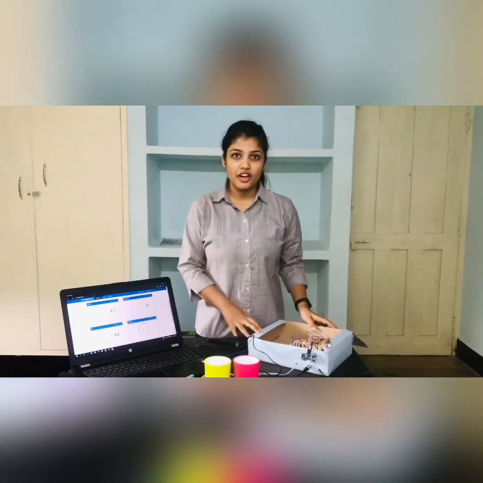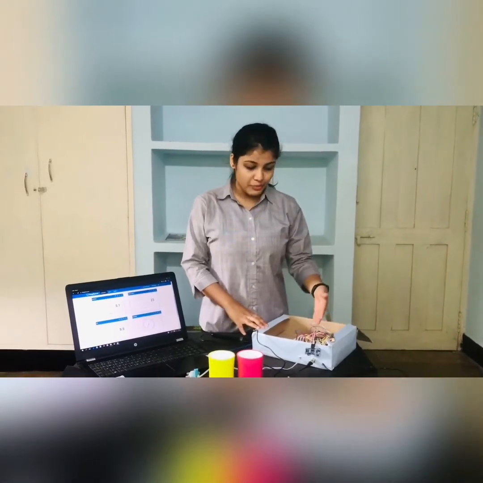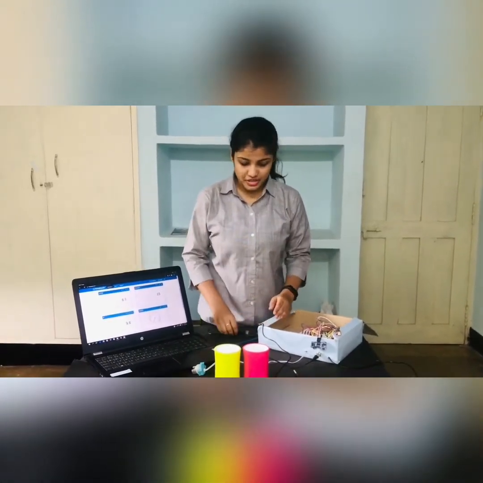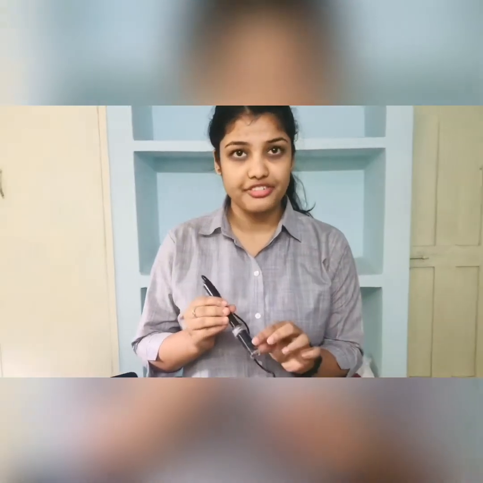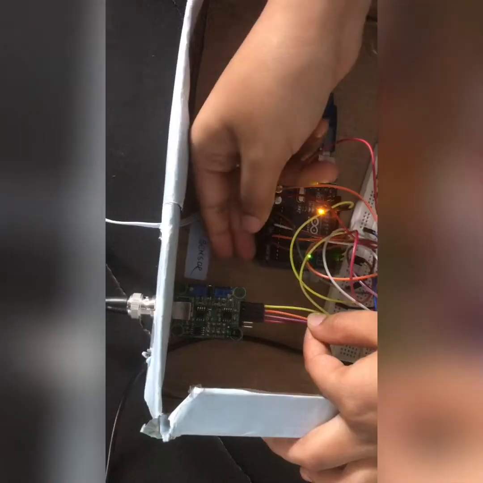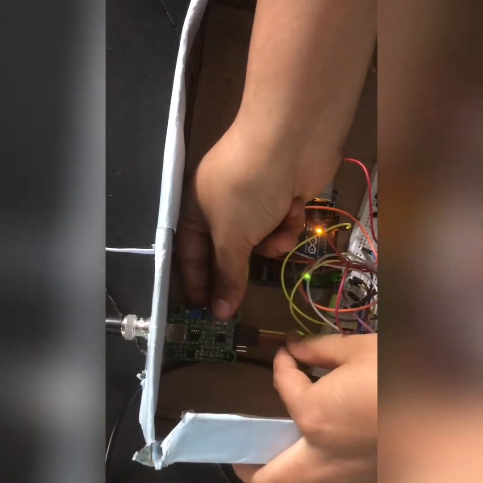Now coming to the working, our project is divided into three parts, that is data collection, data processing and data transmission, that is wireless transmission. Firstly, data collection. We use the pH sensor which has a glass electrode and a reference electrode, and the glass electrode is sensitive to hydrogen ions. The potential difference between these two is calculated in terms of voltage, which is then changed according to our code into pH. And the driver circuit in the pH sensor helps to condition the signal.